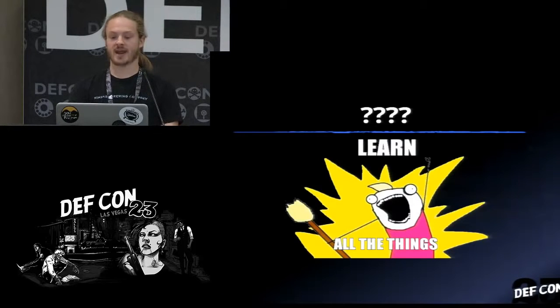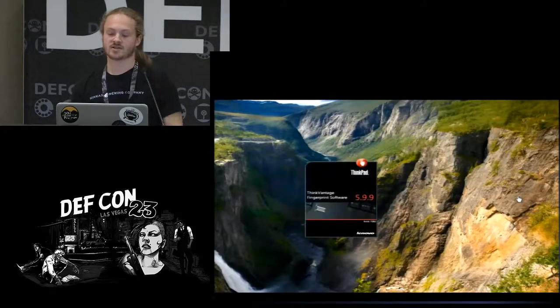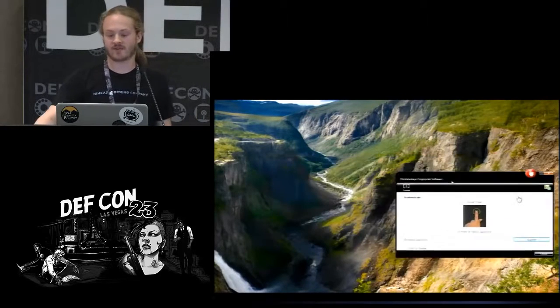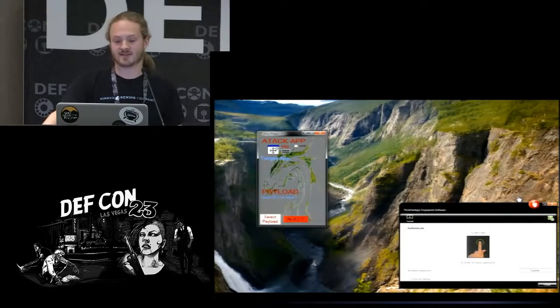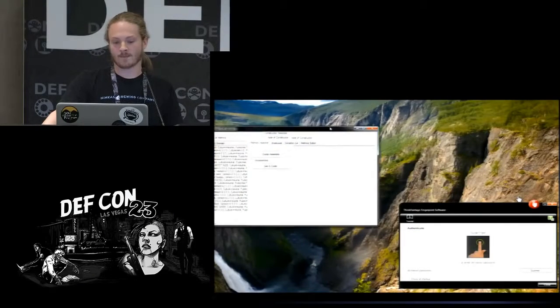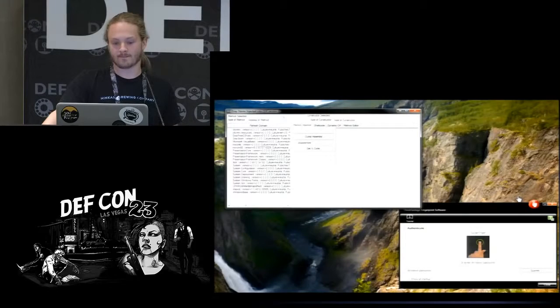So now we're going to learn all the things about an application. What I'm going to do here is open up a fingerprint reader software that's shipped on all laptops of a specific manufacturer that won't be named. I'm going to inject, once again, grayfrost64.dll and open up Graystorm.